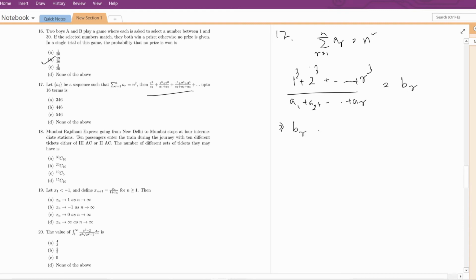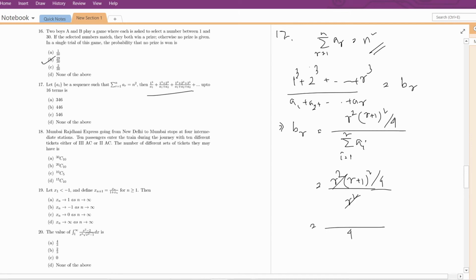So we can write this: the denominator a1 plus a2 is summation i equal to 1 to r of a_i, and the numerator is the sum of the first r cubes. So this will be equal to r square into (r plus 1) whole square divided by 4, and the denominator is given here as n square, so with r it is r square. So b_r is 1 by 4, (r plus 1) whole square, which is written as r square plus 2r plus 1.